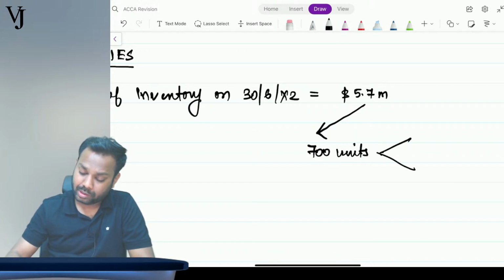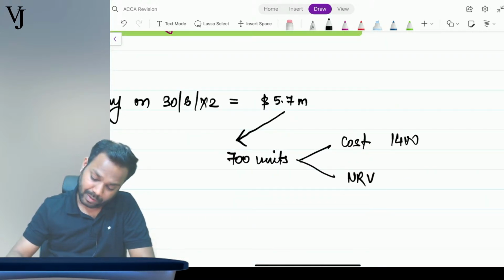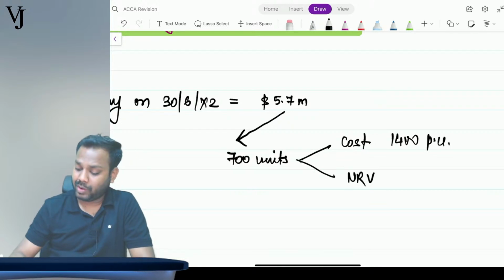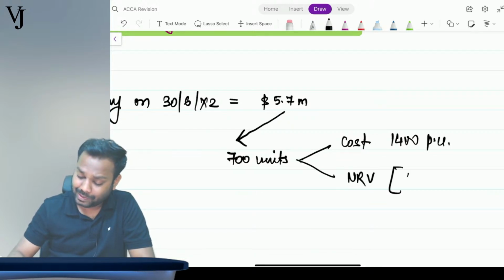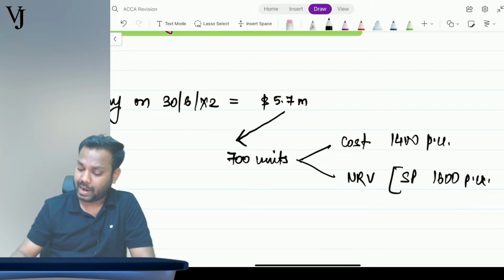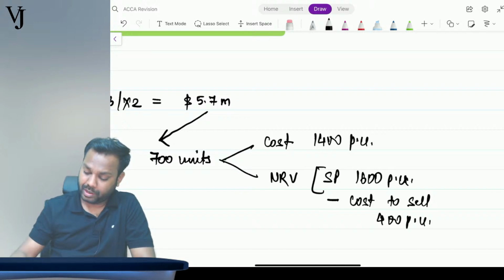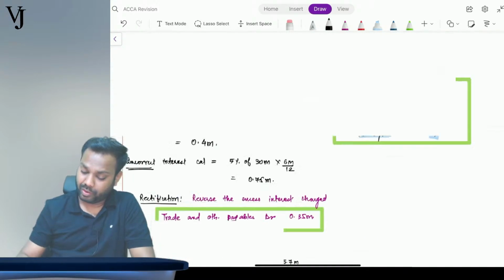The cost is 1400 per unit, and the selling price is 1600 per unit, and the costs to sell are 400 per unit.